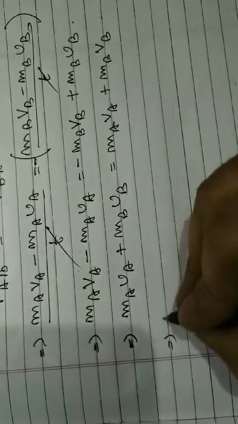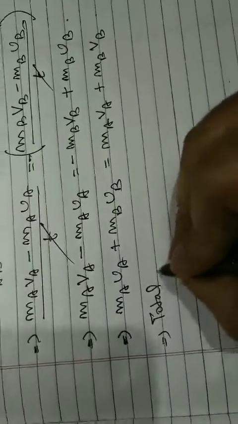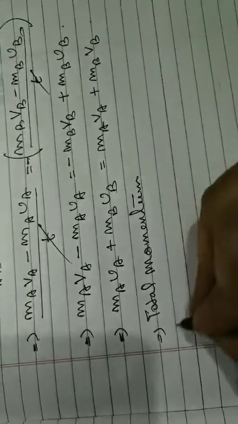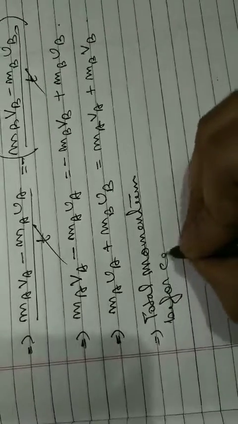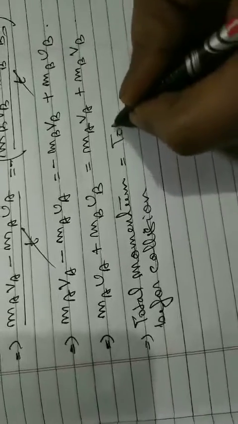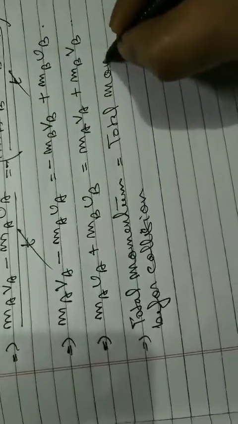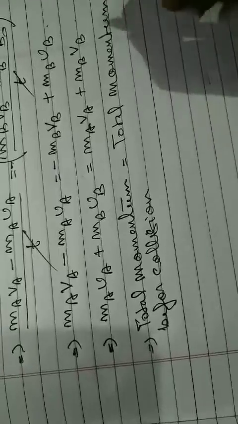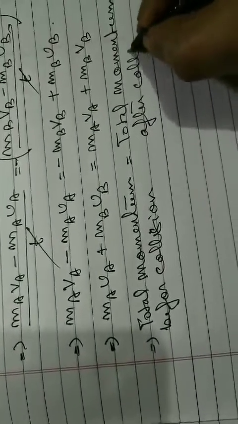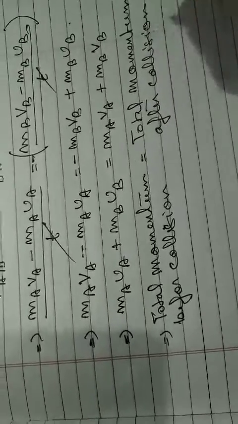So what we get is that the total momentum before collision is equal to the total momentum after collision. This is what the law of conservation of momentum states.